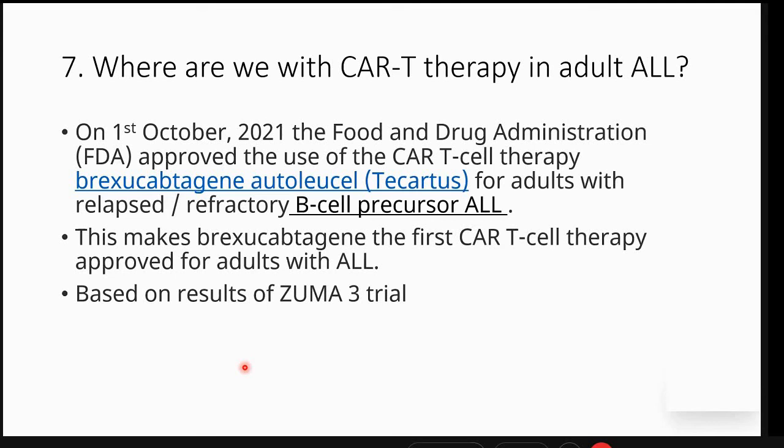Coming to the last two points, where are we in CAR T-cell therapy in adult ALL? On the 1st of October 2021, the FDA gave approval for brexucabtagene autoleucel, trade named Tecartus, for adult B-cell ALLs. And this was CD19 positive precursor B-cell only. This makes the first ever CAR T-cell therapy for adult ALL. Please remember, all other previous CAR T-cell therapies were approved only in pediatrics.